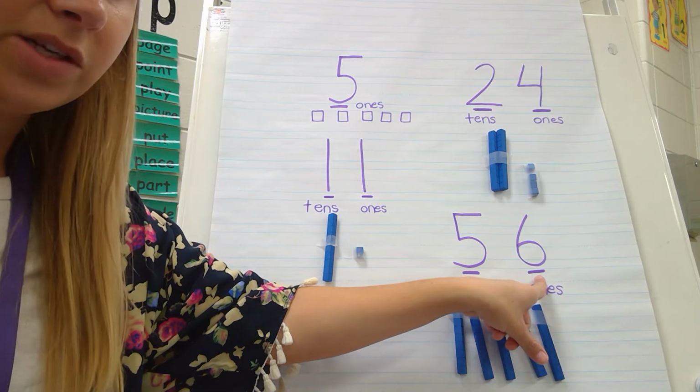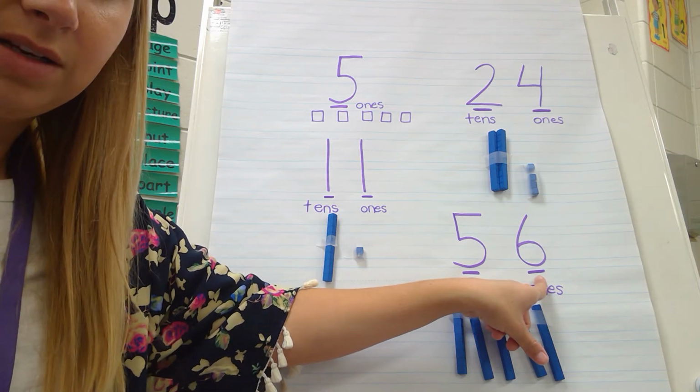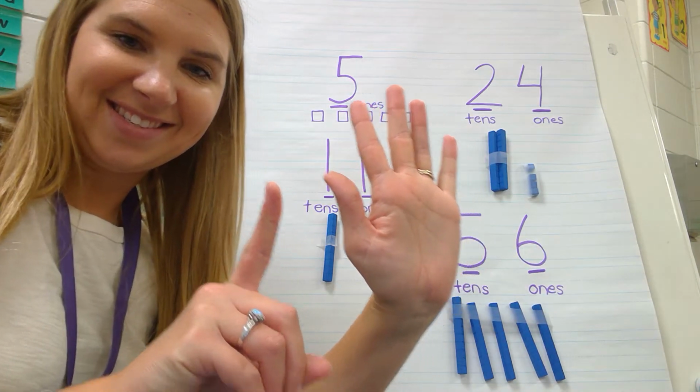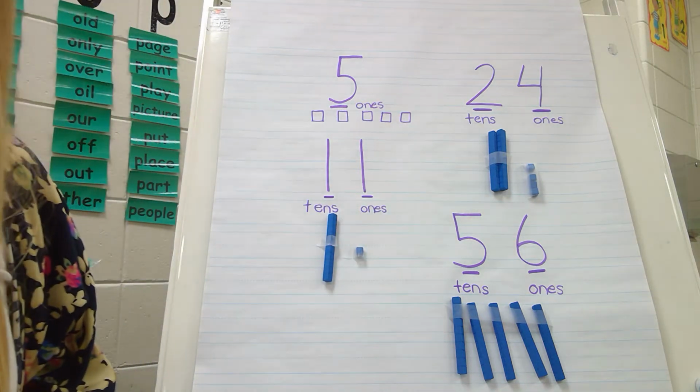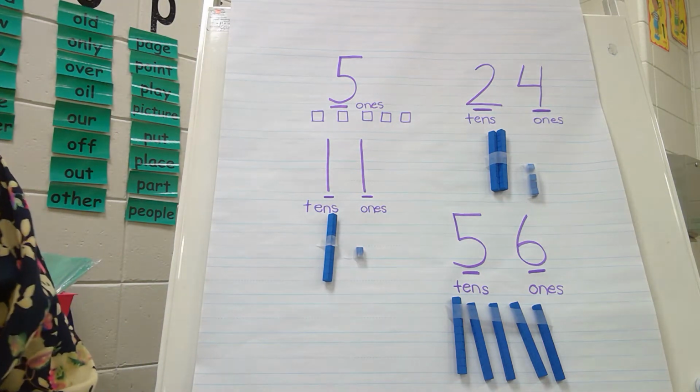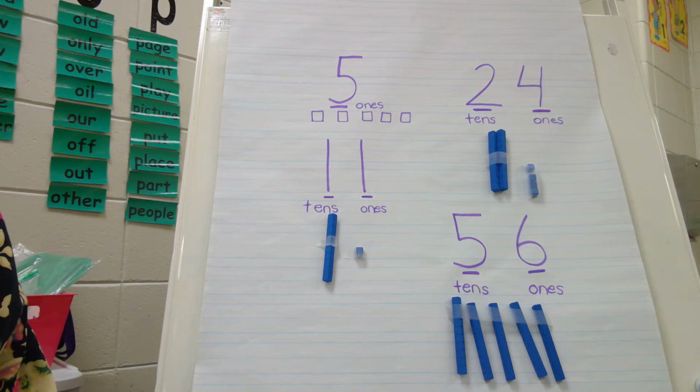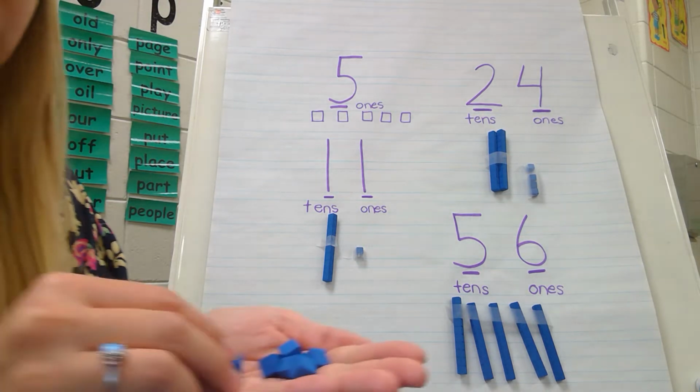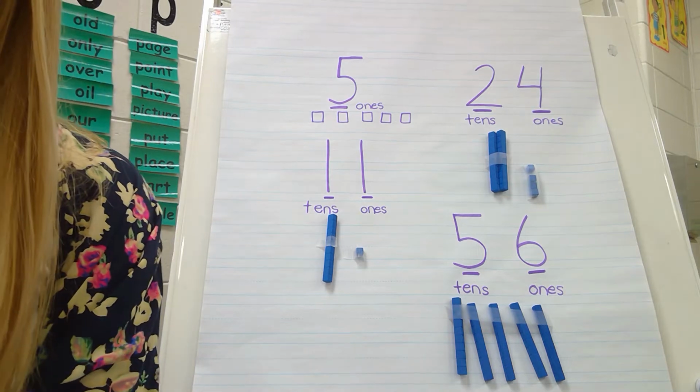Now take a look. How many ones are in the one spot? 6. 6 ones. So I'll need 6 ones cubes. Get one more. And that's what I'll do. I'll put them up there.